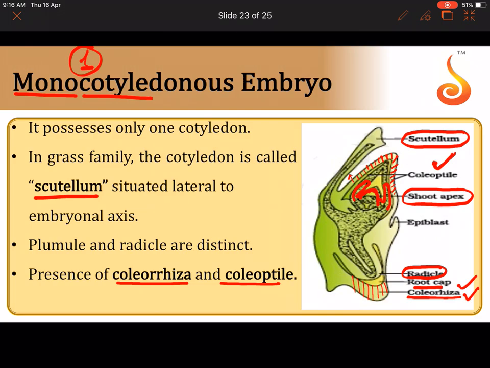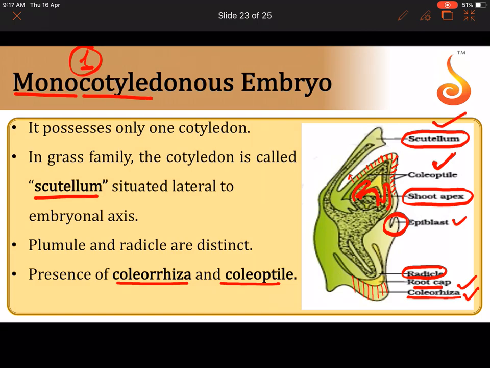Where is the cotyledon? How many cotyledons? In dicot we saw 2 cotyledons, but here there is only 1 cotyledon. So how many cotyledons? 1. What is that cotyledon called? It is called scutellum. Actually, see, there is one more cotyledon which stops developing. It degenerates. This cotyledon which failed to develop is called epiblast. A small projection you can see.